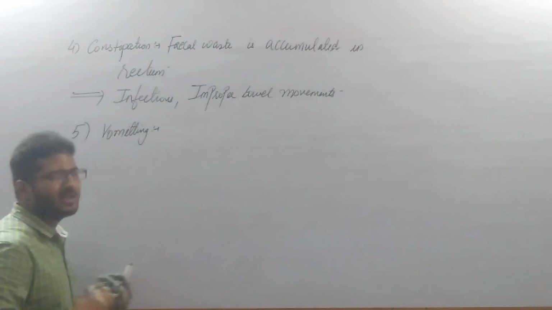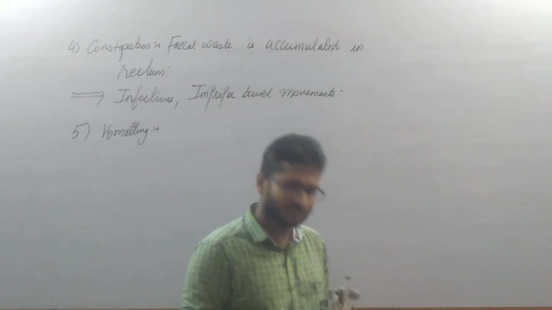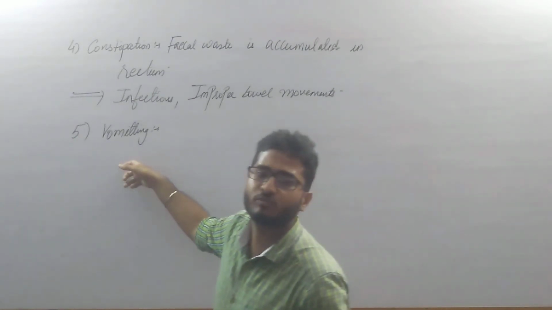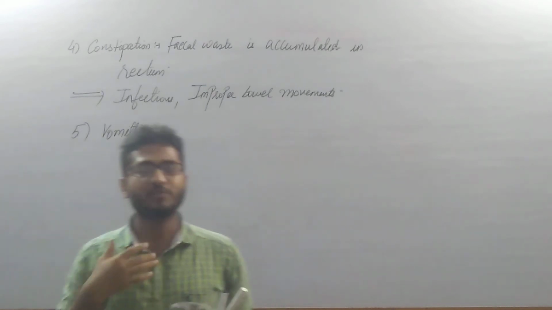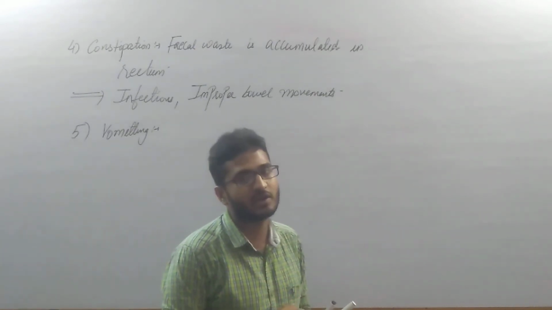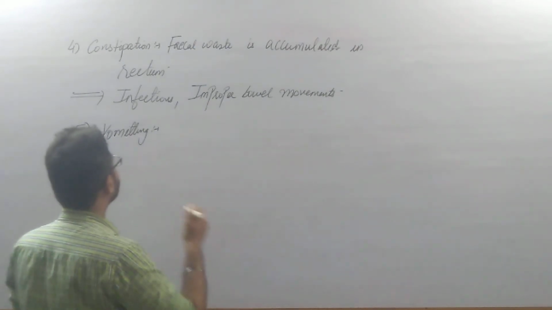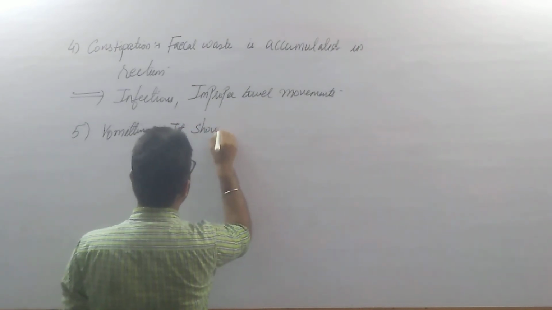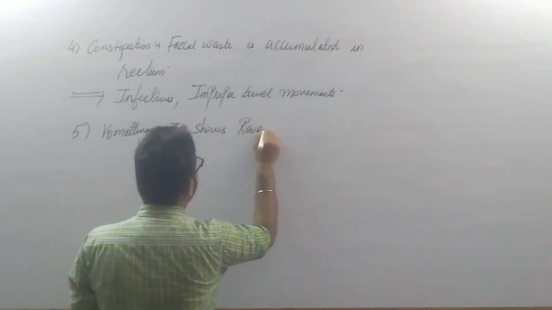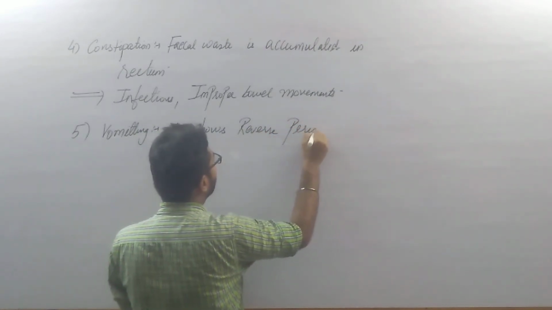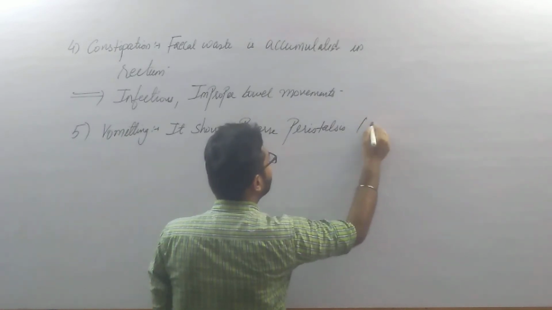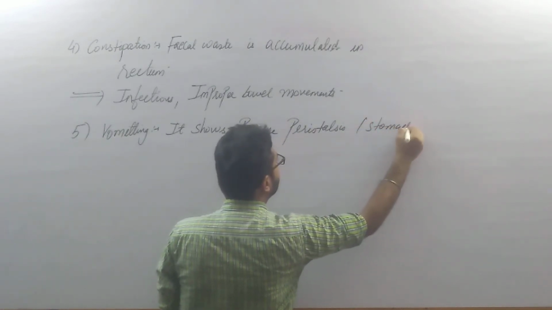Vomiting is basically a kind of reverse reflex, in which the reverse peristalsis movement of the alimentary canal takes place. So basically it shows reverse peristalsis, basically in the stomach region.